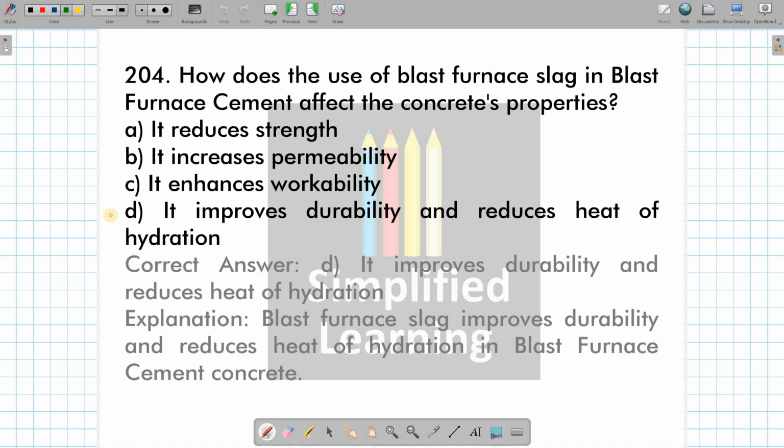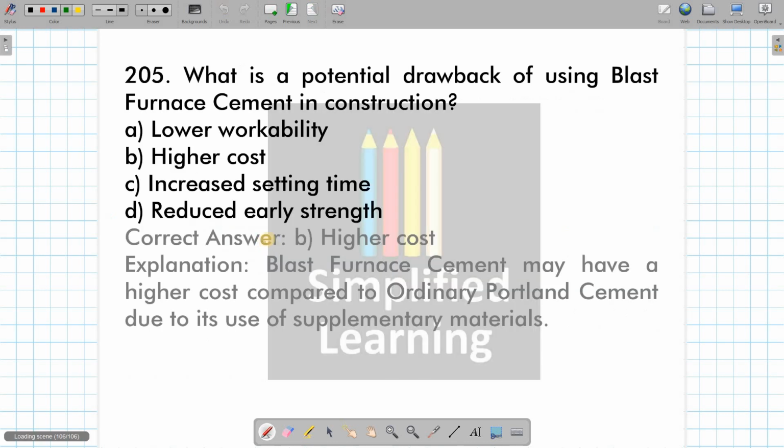It obviously is going to add to durability, and it is going to help reduce the heat of hydration, right? What is the potential drawback of using blast furnace cement in construction? Higher cost. Whenever you are doing something to OPC, it is going to increase the cost, increase the budget.